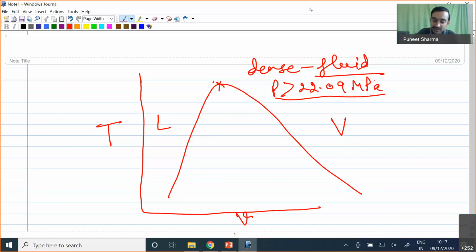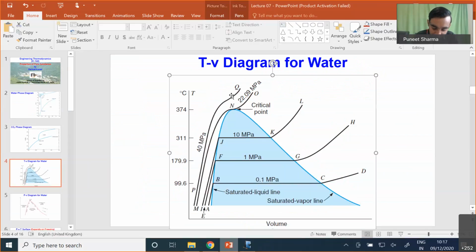If we have a liquid substance in a highly compressed state, we call that substance our dense fluid. So that is what I want to show: beyond the critical point, we have nothing but our dense fluid.